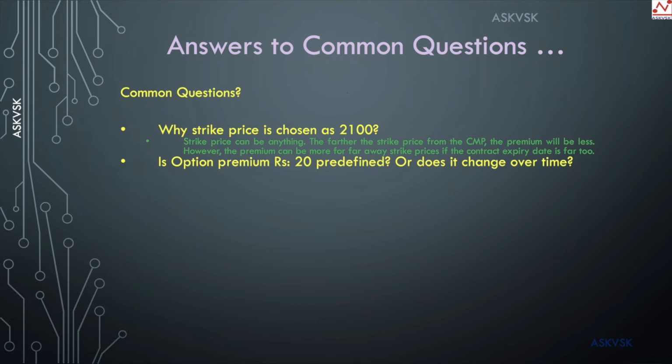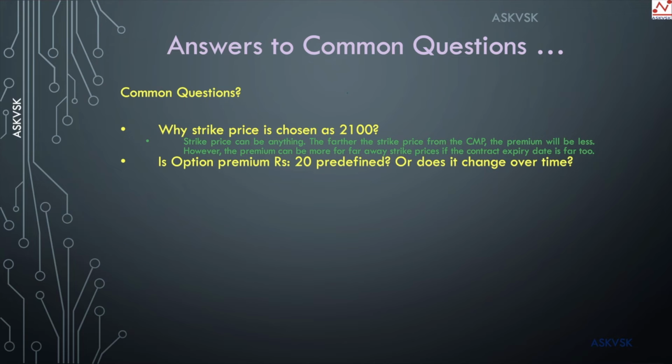No, because the probability of the Reliance share reaching 2100 within this short span of 3 days is highly unlikely, and hence you would not be willing to pay rupees 20. You might be willing to pay 2 or 3 rupees for it. Hence the option premium has dropped drastically there.